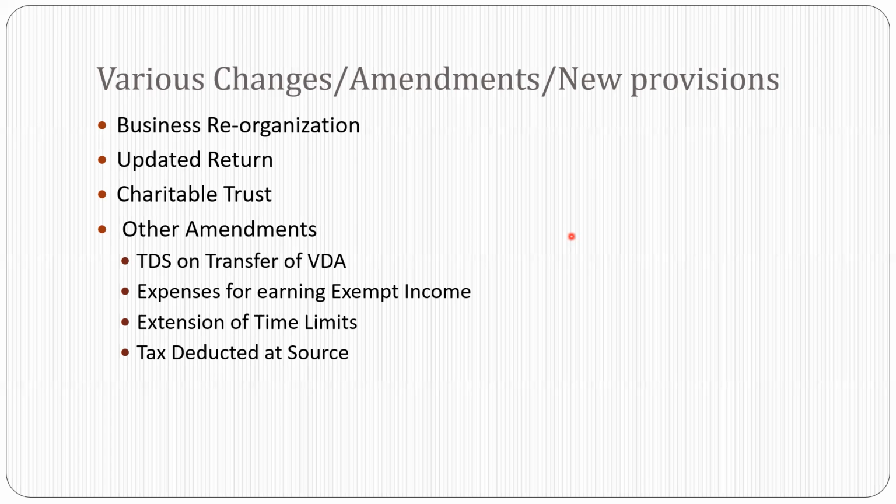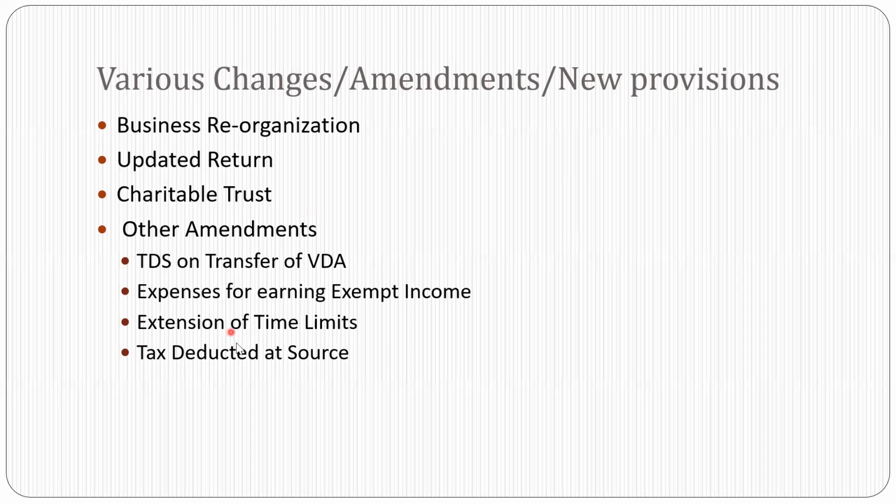The definition of applied is changed. They said applied means actual payment for being considered as an application of the income. This is applicable for the assessment year 22 to 23. If 85% is to be calculated, you have to calculate it on the amount which is actually paid.